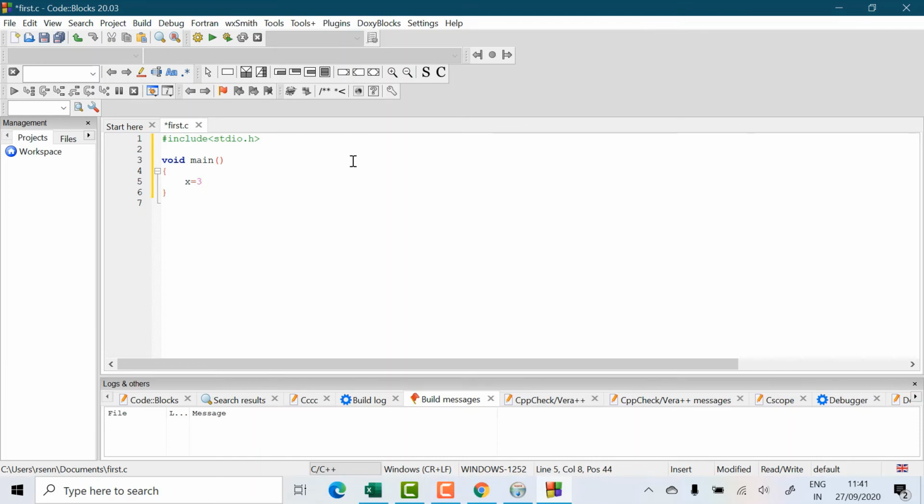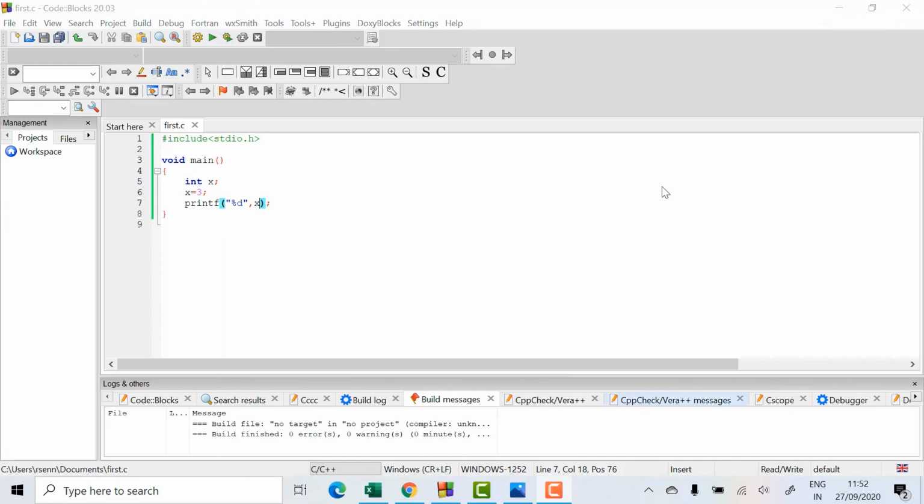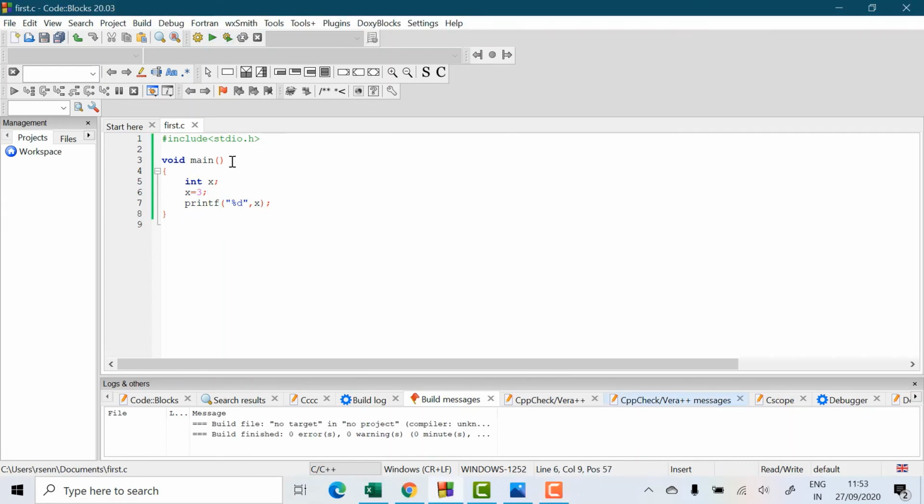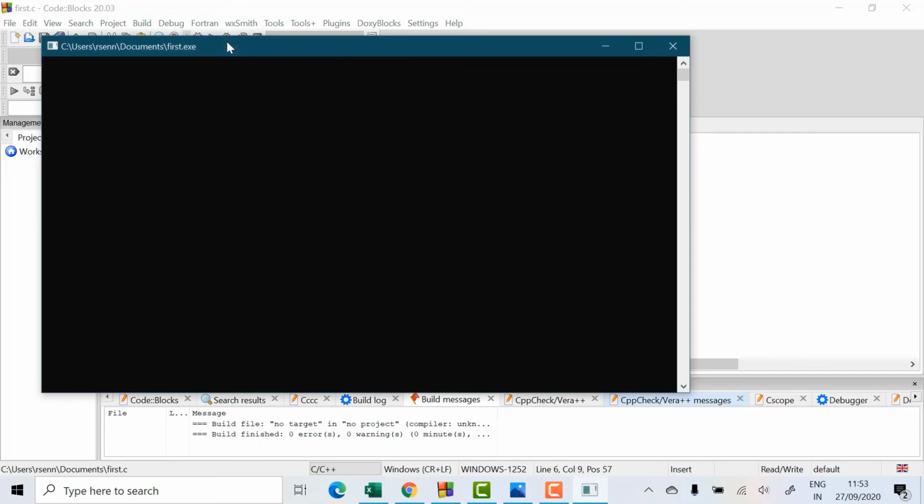Integer x is equal to 3, printf percentage d, comma x. So now we have written the program, so I will execute it and see. This is compiling. I'm just compiling and seeing whether it's working, because you have to check whether the compiler is working or not. Yes, we are getting x equal to 3.